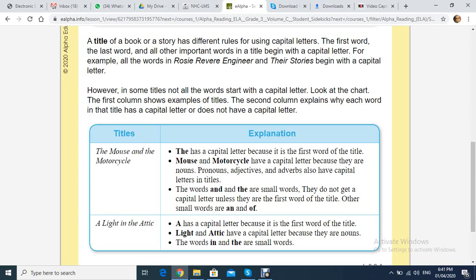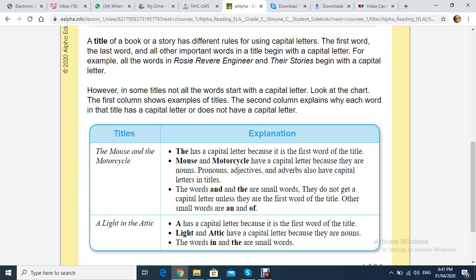Let's have an example. Rosie Reeve, Engineer. Their Stories. These are 3 words. The first letter of each word is capitalized. Look here. These are 2 words. The first letter of each word is capitalized. Okay?